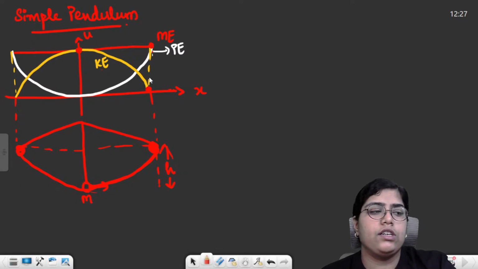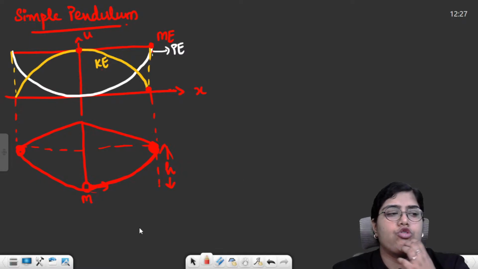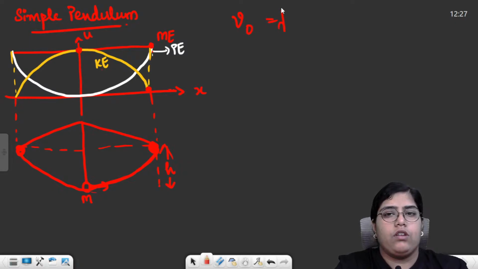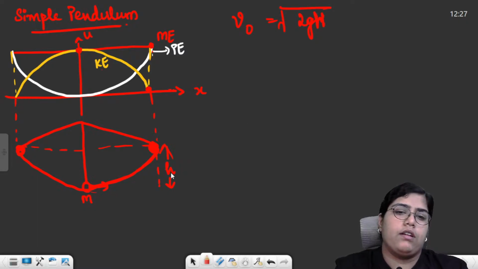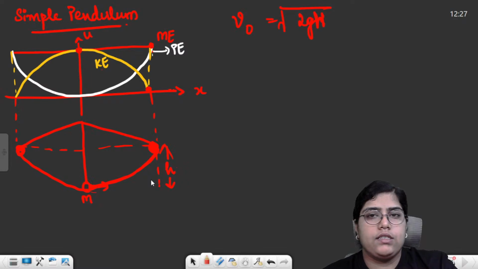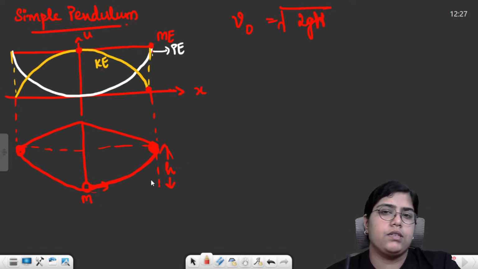So you just need to remember this graph for your simple pendulum, and you can also remember one simple formula. Velocity at the mean position is equal to root 2gh, where h is the maximum height to which the pendulum bob will go. The law of conservation of energy states that total energy will always remain conserved, so this whole thing is based on the law of conservation of energy.